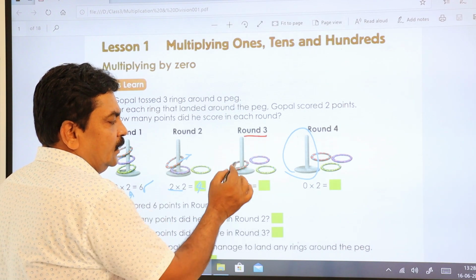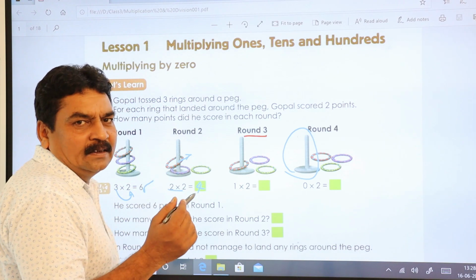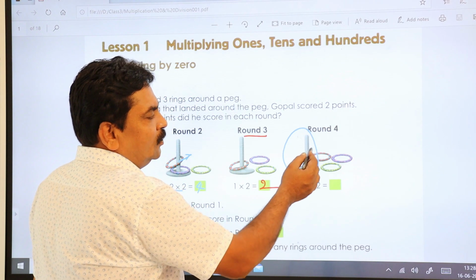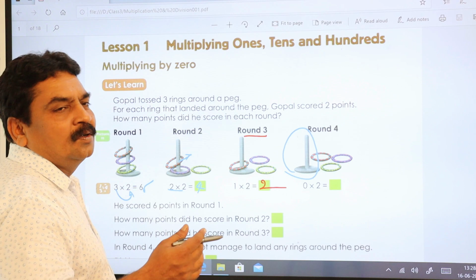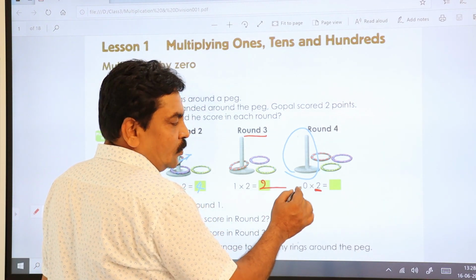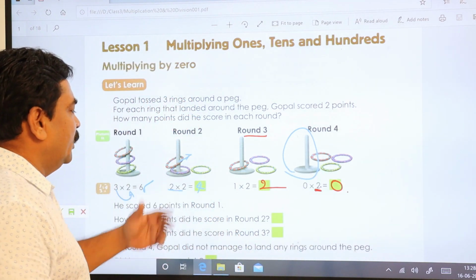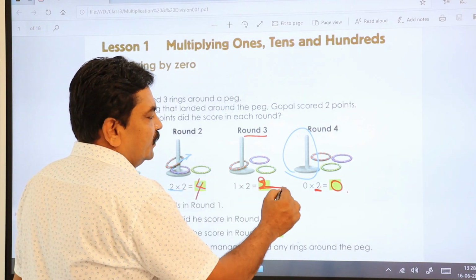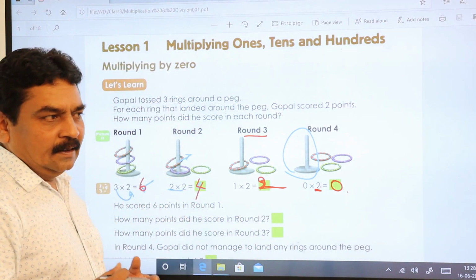In the third round, he could place only 1 ring. So 1 into 2, 1 2s are 2. In the fourth round, he was unable to place a ring. So he scored 0. Actually 2 points, but he scored 0. So 0 into 2 is always 0. So these are the points. First one is 6, second one is 4 points, and here in the third round he scored 2, and in the fourth round he scored nothing.